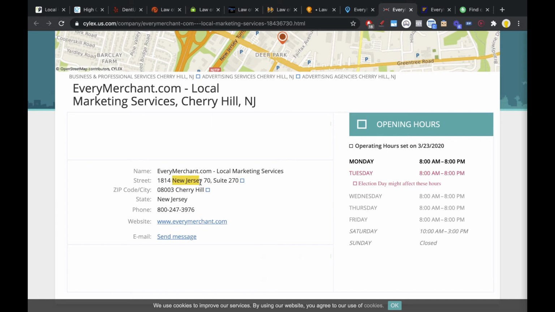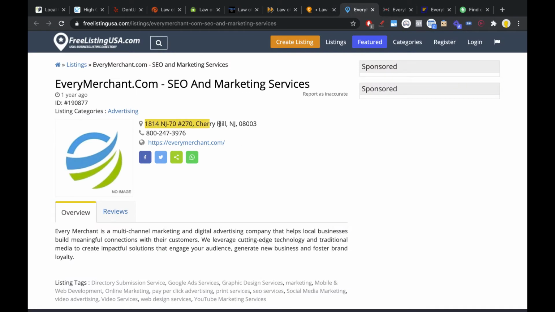And I know this might seem picky, but trust me, these are the little things that make the difference. So again, make sure you are 100% consistent across all of your citations, as well as the ones on your website. So your website should have the same format as you have on the citations, as well as the same phone number and the same name, of course. Okay? So let's keep on going with the slides.